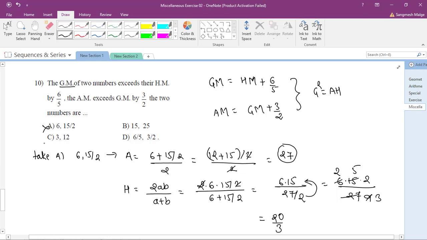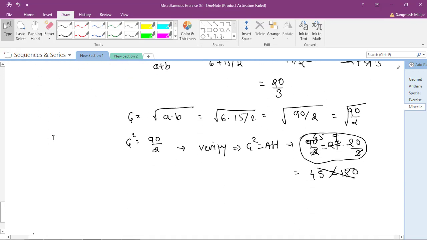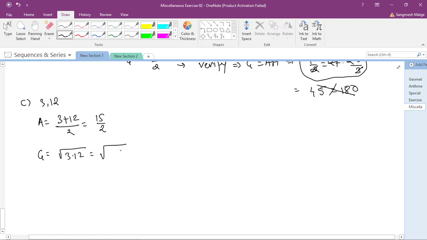Okay, the next statement or option you have to solve the question with is what? G square is equal to A into H. You can take any one of these. So let's take option number C here. So 3 and 12. Let's find out the AM, GM and HM for this. So let's take option number C, 3 comma 12. So the arithmetic mean is what? 3 plus 12 by 2, which is nothing but 15 by 2. What is G? It is root of 3 into 12, 36. 12 twos are 24, 12 threes are 36. So how much did we get? It came to 6.